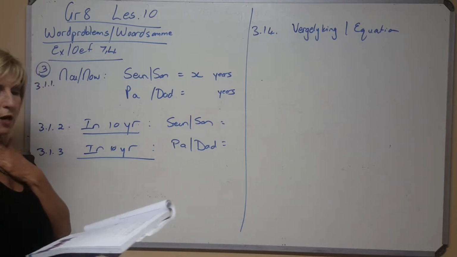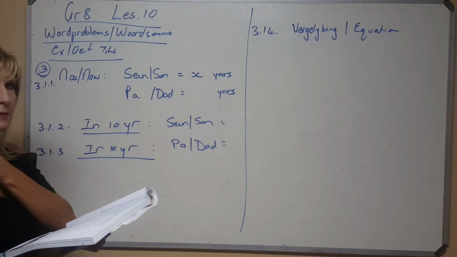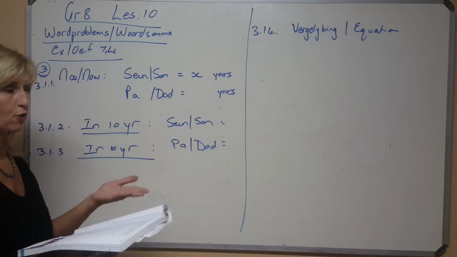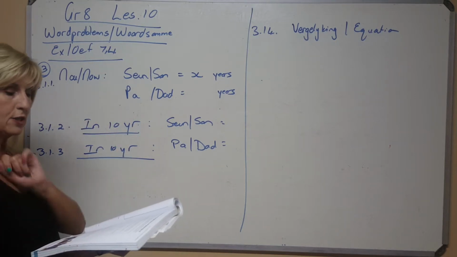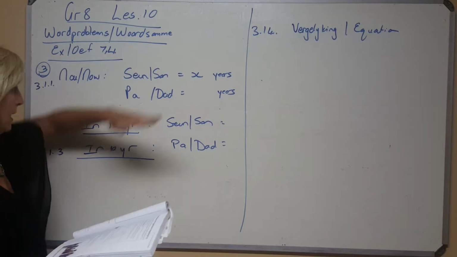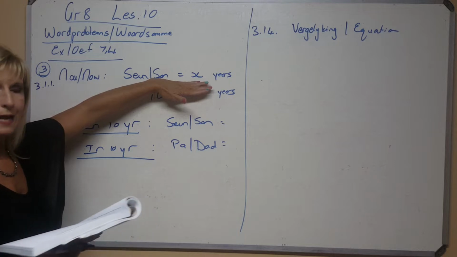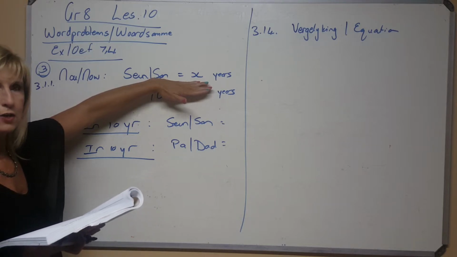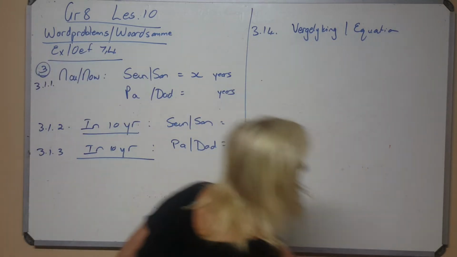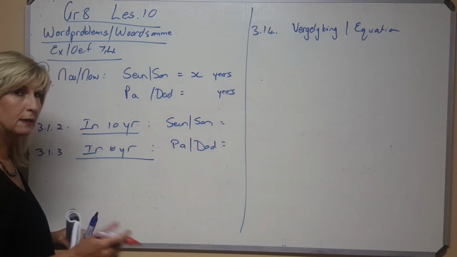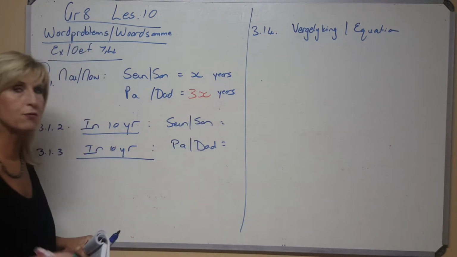Dit gaan oor 'n pa se ouderdom wat 3 keer die ouderdom van sy seun is. So a father is 3 times the age of his son. So he's 3 times as old. So if they told me if the son is today X years old, die seun is vandag X jaar oud. That was given. The son is X years old. So if the dad is 3 times as old as the son, then how old is the dad going to be? 3 keer soveel. 3 keer soveel means 3 times as much. So you can say 3x.